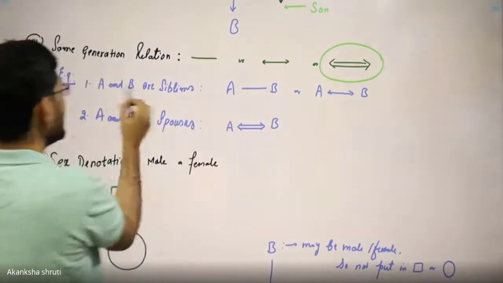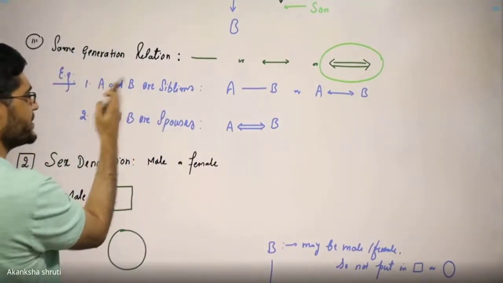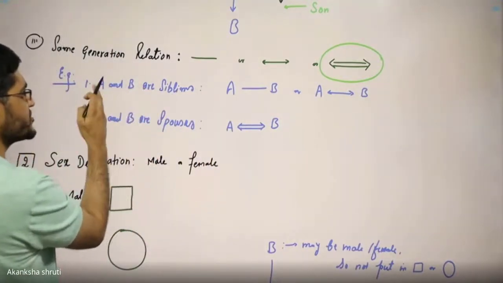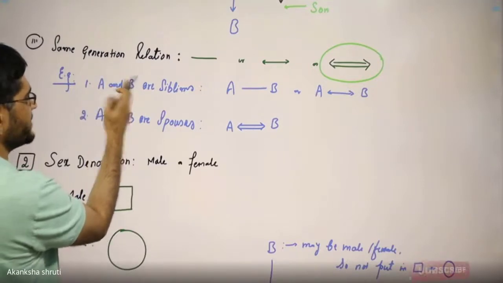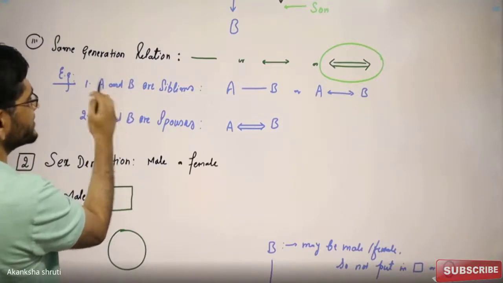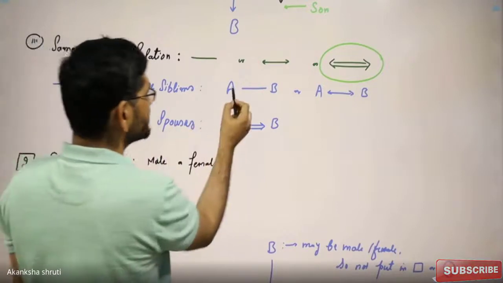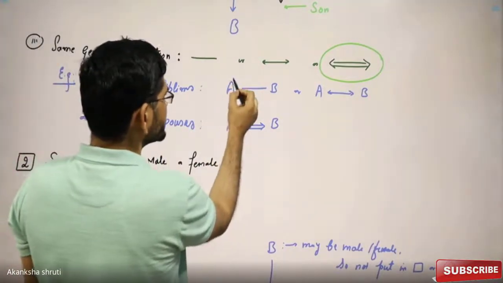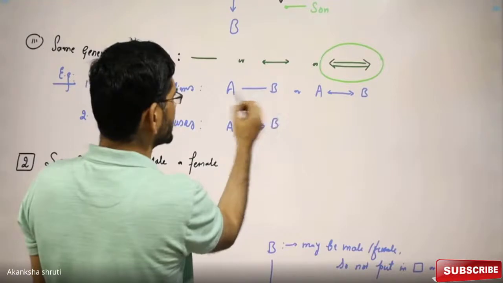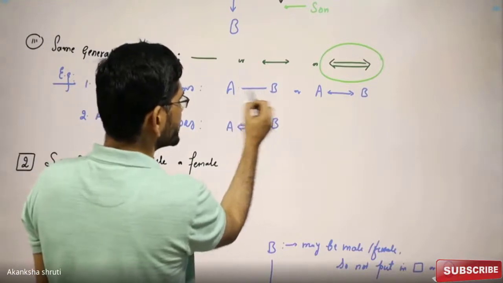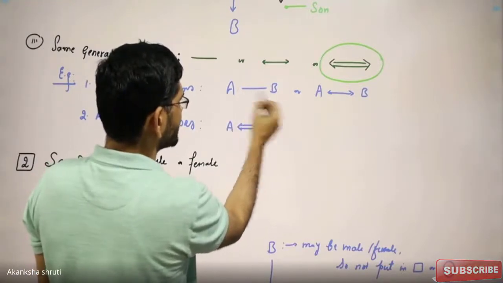Keep in mind, A may be the brother of B or the sister of B. Again, B may be the brother of A or the sister of A. That's why right now the sex of A and B is not known, so we have just put a single line between A and B.